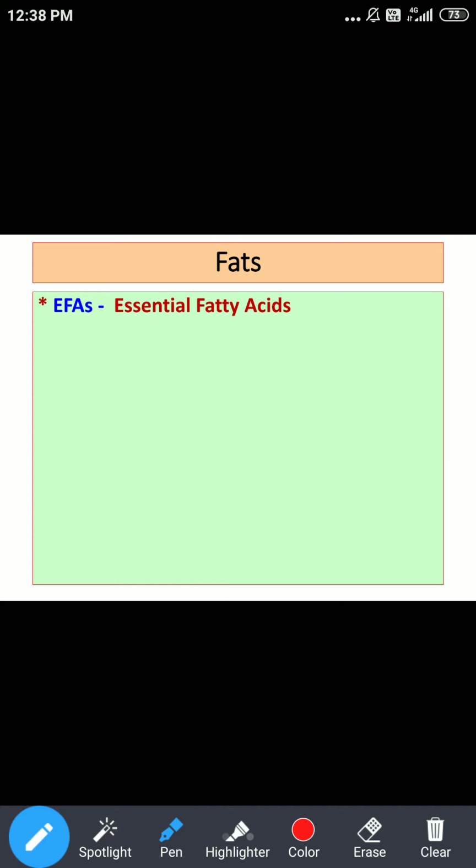So if we see the sources of linoleic acid, which is one of the essential fatty acids belonging to omega 6 fatty acids, we can get it mainly from different vegetable oils. It is safflower, corn oil, sunflower oil, soybean oil, sesame, then groundnut, mustard, and finally palm and coconut oil. As far as linolenic acid is concerned, the most important source is soybean oil.